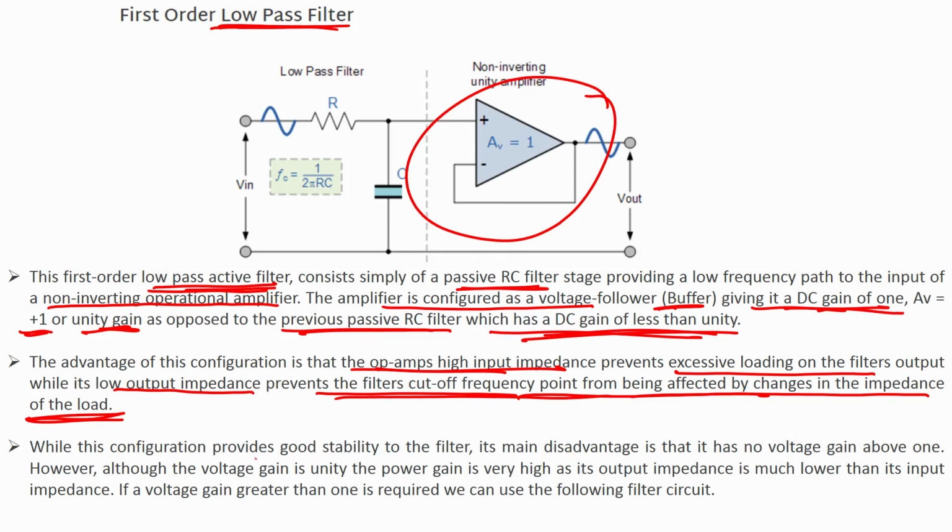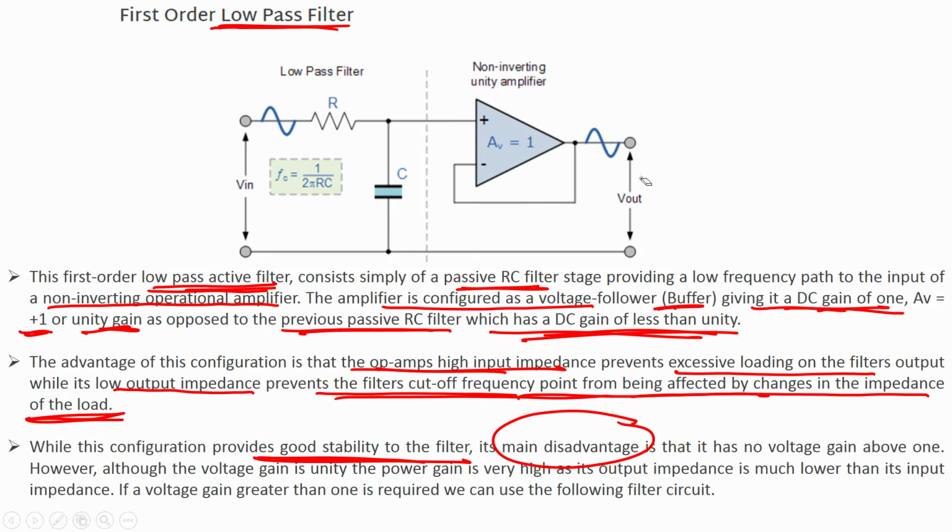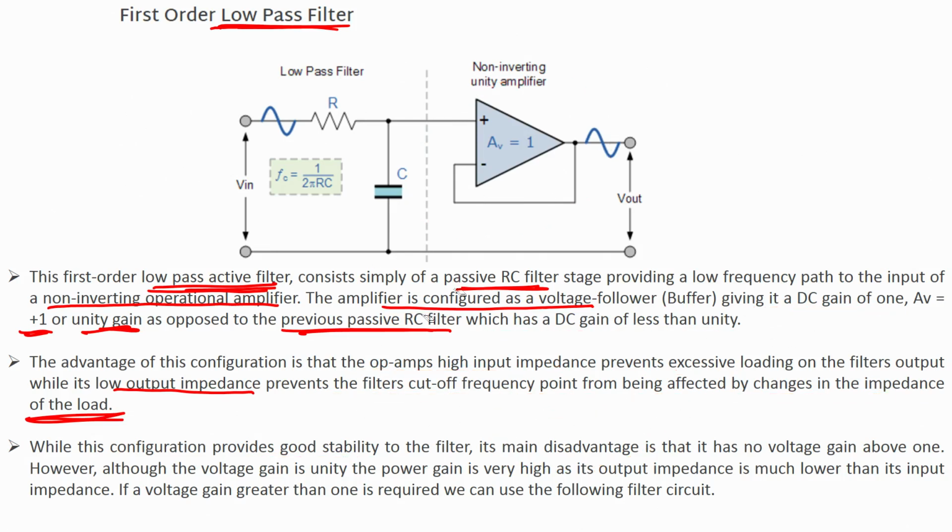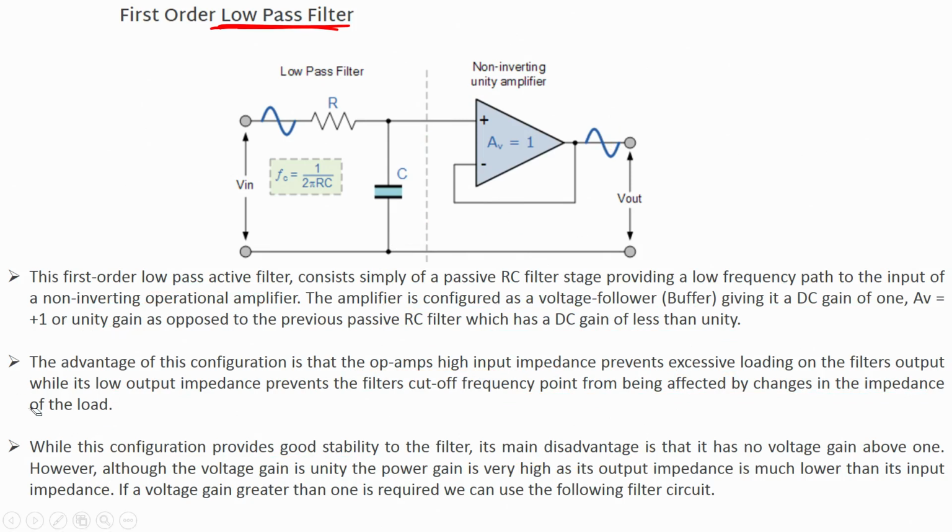While this configuration provides good stability to the filter, what is its main disadvantage? Let us see what the drawback is. The drawback is that it has no voltage gain. You see why? Because whatever voltage you apply here, which is the output of your filter, I will say VF, output of filter, then V out will be similar to VF because it is a unity gain amplifier. So the voltage gain is 1.